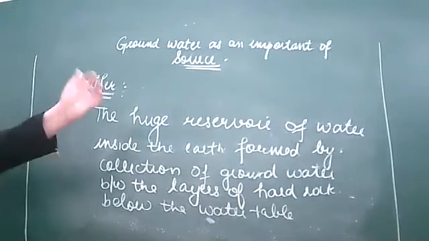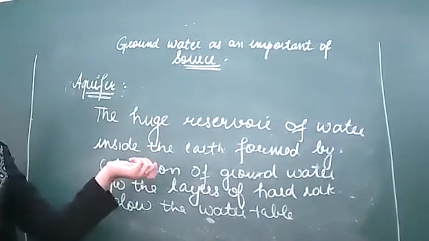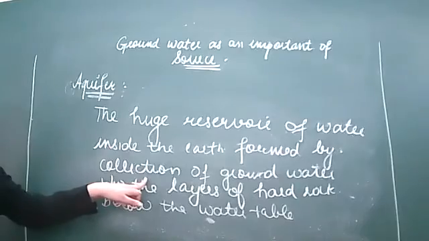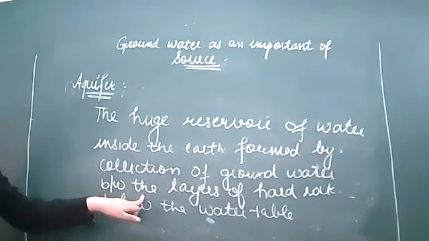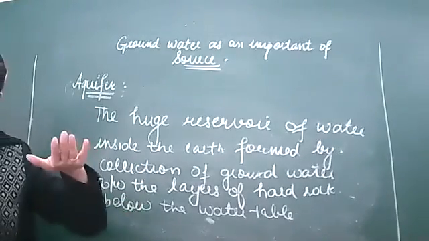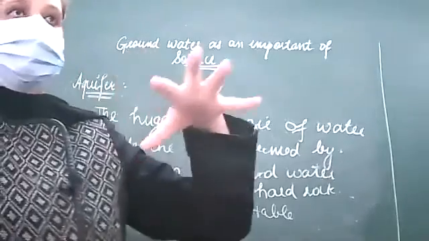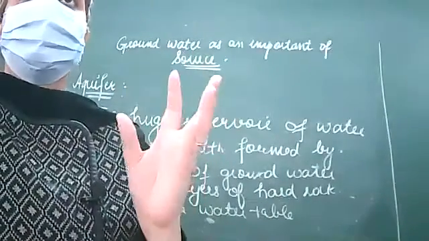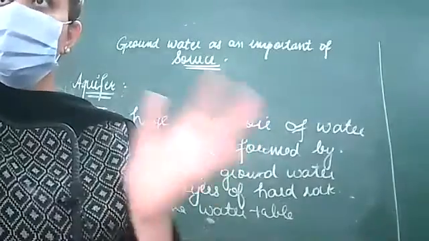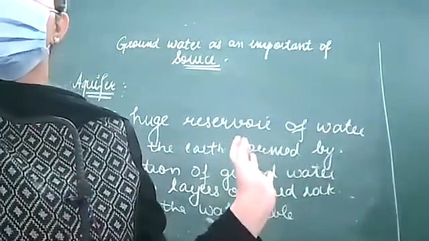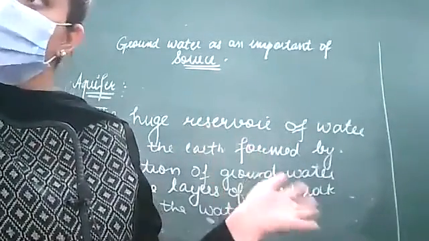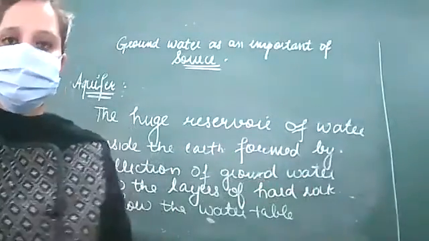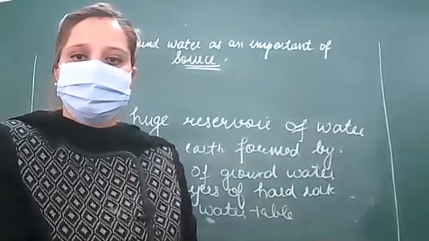Okay, so aquifer is a huge reservoir of water that is present inside the earth, formed by the collection of groundwater between the layers of hard rock below the water table. Right? तो जो भी आपका ground water है, it further seeps into the rock. तो ये जो आपका water है that is present somewhere, कहीं कहीं पे present है, that we call aquifer. Is it clear? Any doubt to anyone बेटा? हाँ जी, किसी को कोई डाउट?